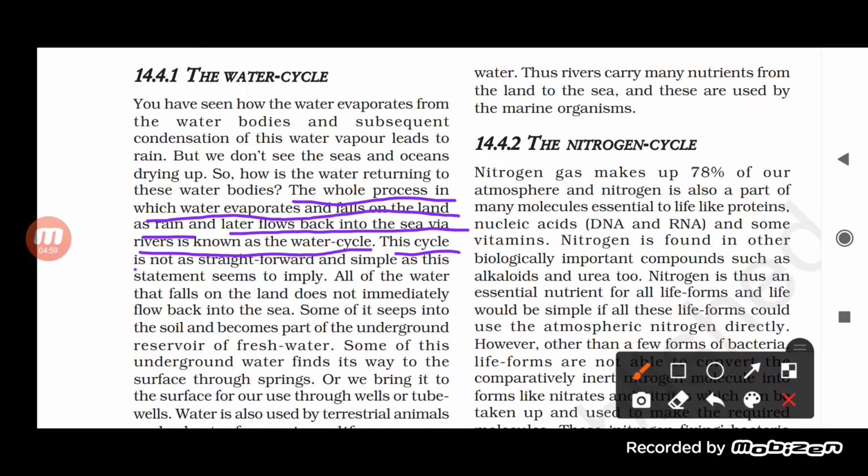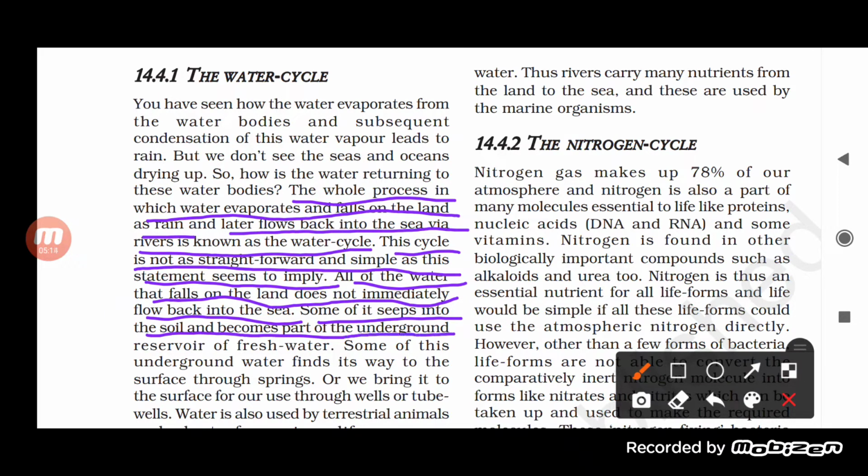This cycle is not as straightforward and simple as this statement seems to imply. All of the water that falls on the land does not immediately flow back into the sea. Actually, some of it seeps into the soil and becomes part of the underground reservoir of fresh water. Now, what does that mean here?